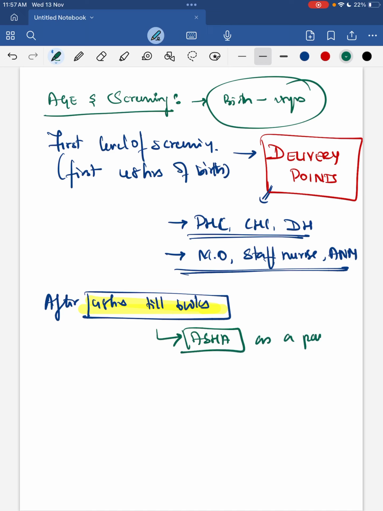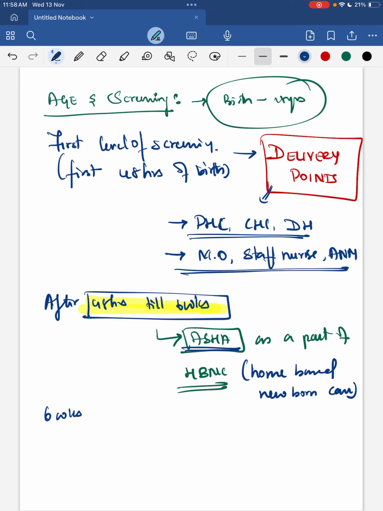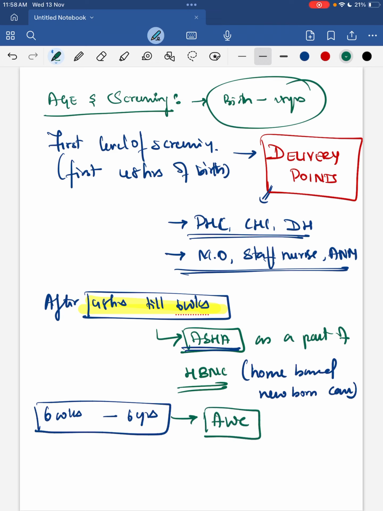From 6 weeks till 6 years of age, children will be screened at the nearby Anganwadi center, AWC, through your mobile health team. I will come to the mobile health team later. Children between 6 and 18 years of age will be screened at school, mainly government and government aided schools, through the mobile health team.